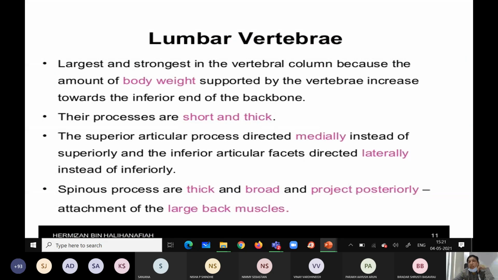Now about the lumbar vertebra. I already told you it is the largest and strongest in the vertebral column. As you know, the body is larger. Next are their processes: the transverse process and spinous process are thick and short. Compared to the cervical and thoracic, these lumbar vertebrae have short and thick processes.